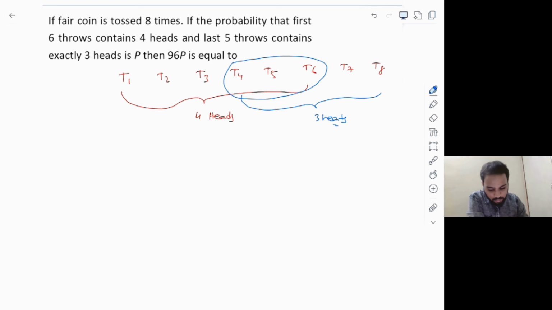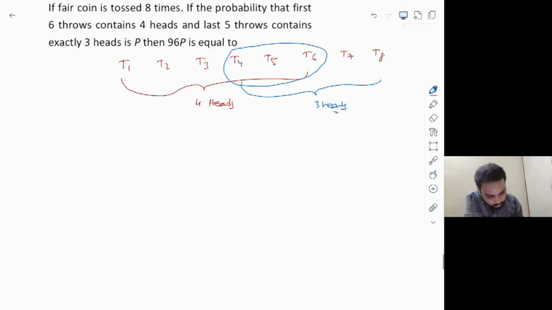So let me write down the number of heads in T4, T5, T6, because if I fix the number of heads in T4, T5, T6, then I can distribute the remaining heads in the remaining T1, T2, T3, and also T7, T8 very clearly here.